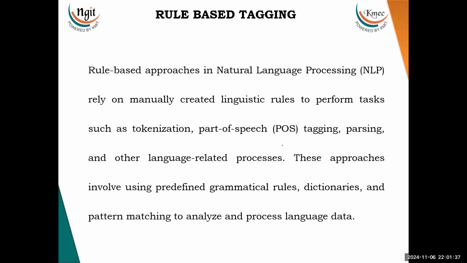Next is rule based tagging. Rule based approaches in natural language processing rely on manually created linguistic rules. Just underline this: manually created linguistic rules to perform tasks such as tokenization, parts of speech tagging, parsing, and other language related processes. These approaches involve using predefined grammatical rules, dictionaries, and pattern matching. This is important to analyze and process the language data. So, this is how rule based tagging works.